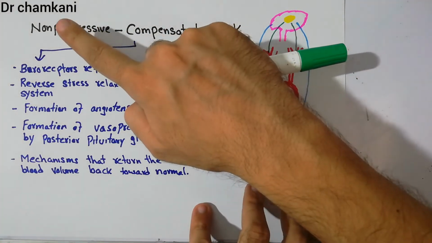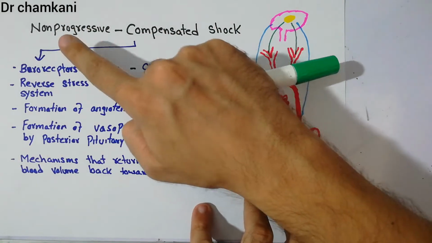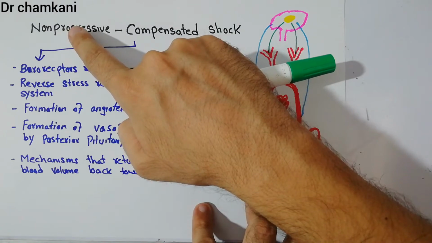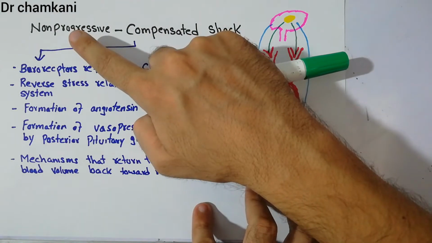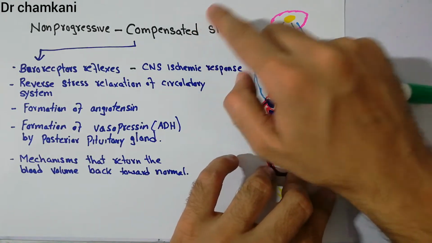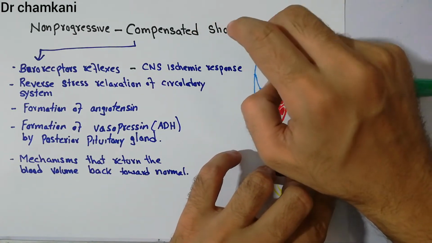Now, the initial stage of shock is considered non-progressive shock because it is not progressing. It is a shock of a milder degree or small scale. This is non-progressive shock because it is compensated. The shock is compensated with the help of some compensatory mechanisms of the body.